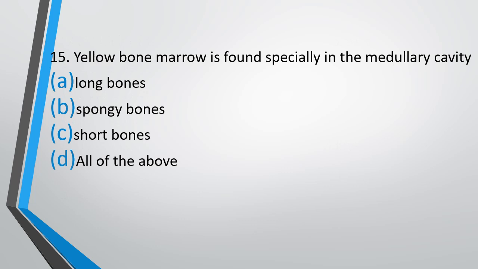Question number 15. Yellow bone marrow is found specially in the medullary cavity of long bones, spongy bones, short bones, or all of the above. Yellow bone marrow is found specially in the medullary cavity of. The correct answer is option A. They are found in the medullary cavity of long bones.